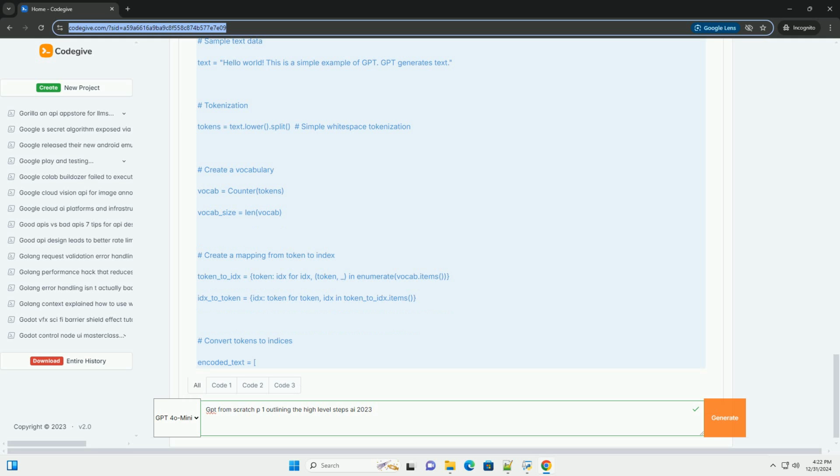Here, we will implement a simple version of the GPT model.